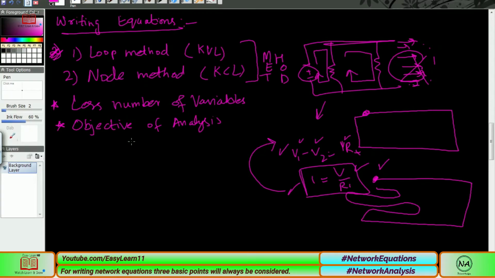If we are not focusing on our second point, we start this way to solve for the current, and we don't need the current. Then what happens? Ultimately, our answer is useless. We cannot use it. This is not desired, and our marks will definitely be 0 in the exams. So this is the best way: you also have to consider what is the required thing, what is the objective, how many currents you need to calculate, how many voltages you need, either one voltage or current. Then we will select our analysis.